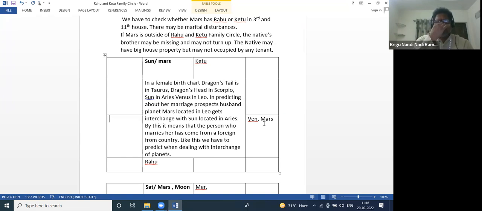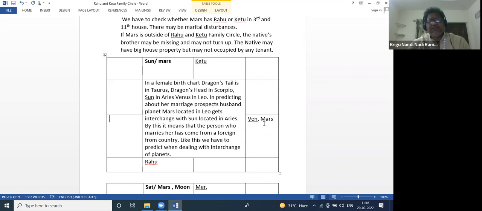For example, suppose you take some American woman. Some Indian generally visits America, and there he has a relationship with a lady and gets married to her, an American. Now he would settle there. The husband migrated from India and married a foreigner there. So this is the female horoscope, not the male horoscope. We are talking about the female horoscope.